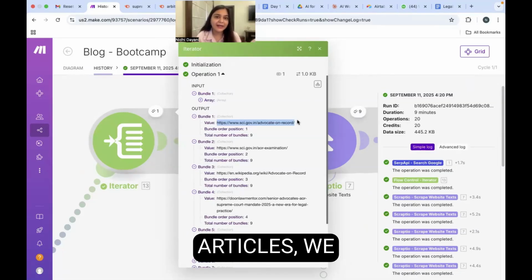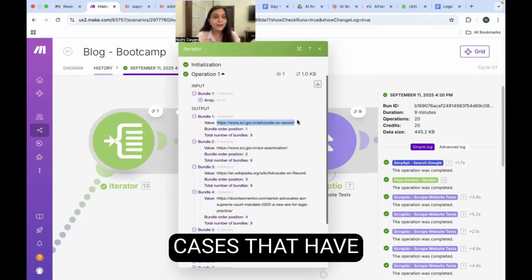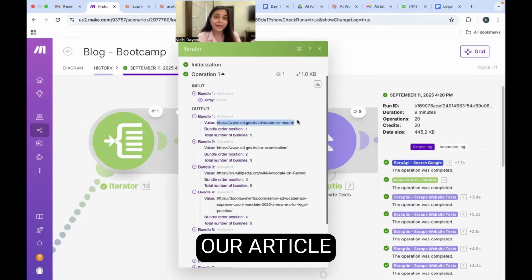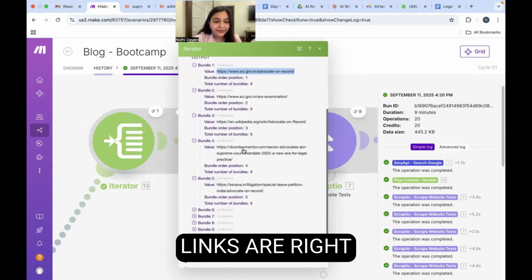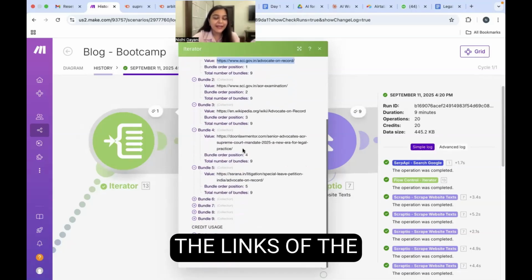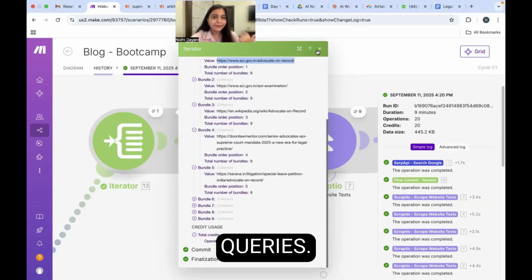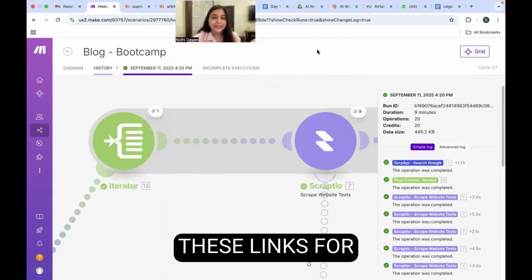You know how when we write articles, we read through the entire internet, we search for articles or case laws that have been published earlier, and then we base our article on that. So it basically finds out all of the links. You can see these are the SCI links right here, and it helps me get the links of the top 10 search queries. Now, how do I read through these links?